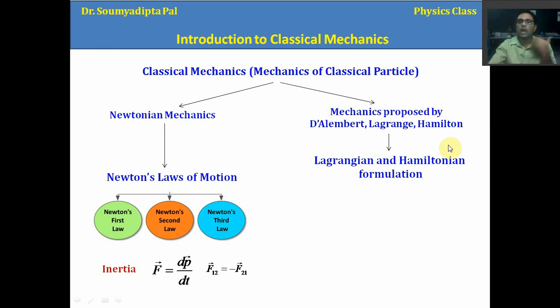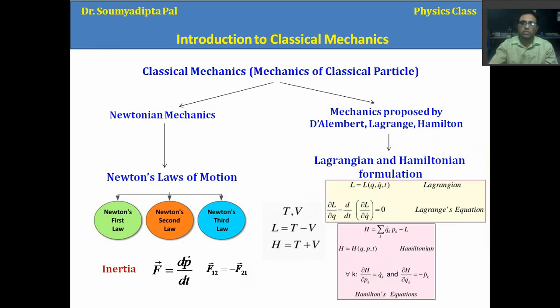Later on I have planned to introduce this in my lecture series, so you can find those portions there, but for the time being we will only discuss the basics of classical mechanics. Okay. Before going to that, I want to give you some flavor of how one can write down the Lagrangian equation or Hamiltonian equation.